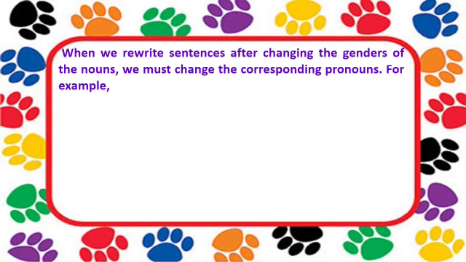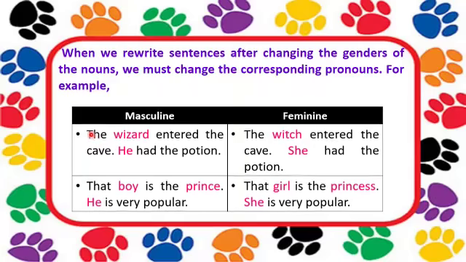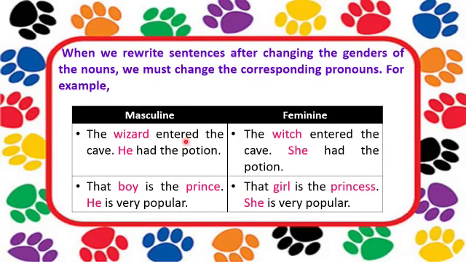When we rewrite sentences after changing the genders of the nouns, we must also change the corresponding pronouns. For example, the wizard entered the cave. He had the potion.